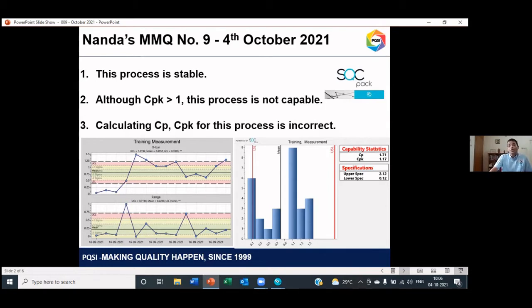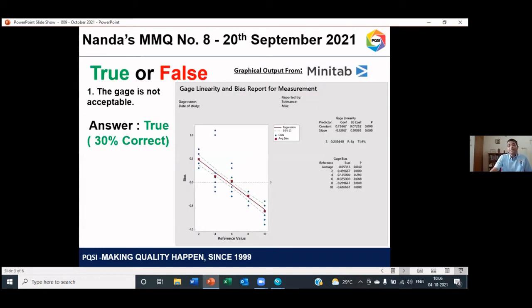Now let me move on to explaining the previous quiz MMQ 08, which I had published on the 20th of September 2021. So here goes the first question. This was the output from Minitab software of a gauge linearity study. And the first question that I asked was the statement: the gauge is not acceptable.